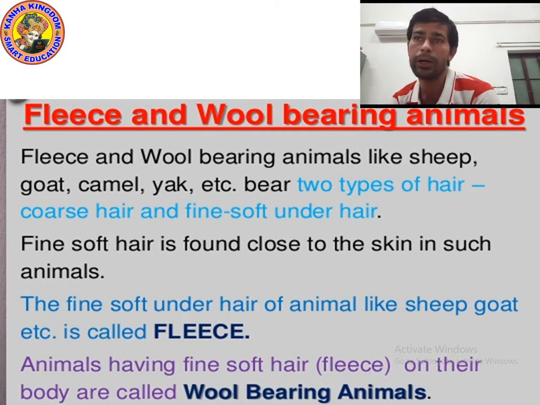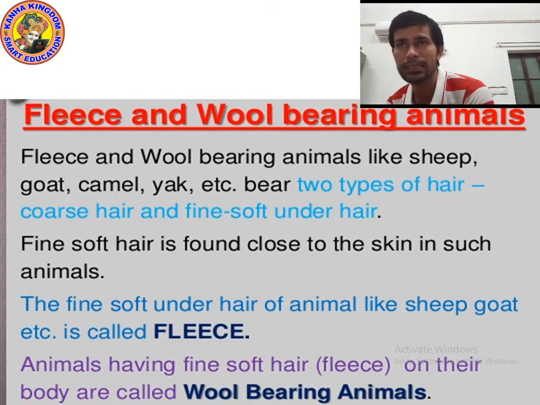They bear two types of hair. First is coarse hair and second is fine soft under hair. Coarse hair is found at the upper layer and fine soft hair is found at the bottom layer, near the skin. Fine soft hair is found close to the skin in such animals.